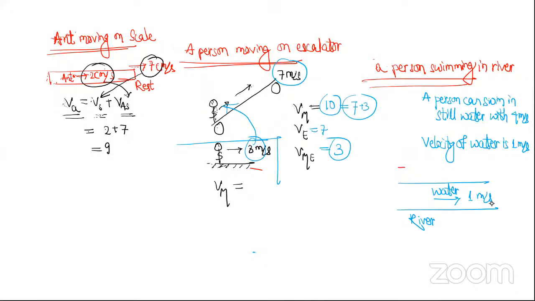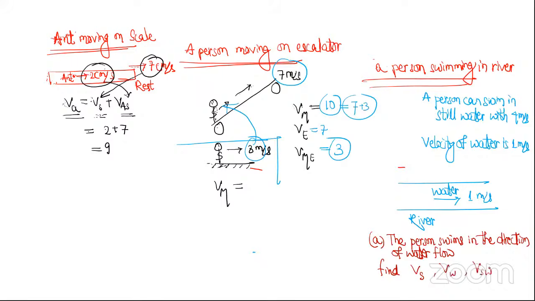Now the person comes and starts swimming in this direction. Case A, the person swims in the direction of water flow. Find velocity of the swimmer, velocity of the water, velocity of the swimmer with respect to water.